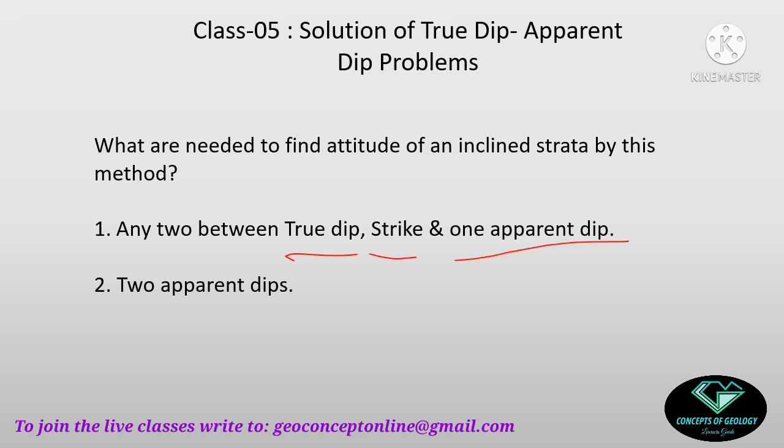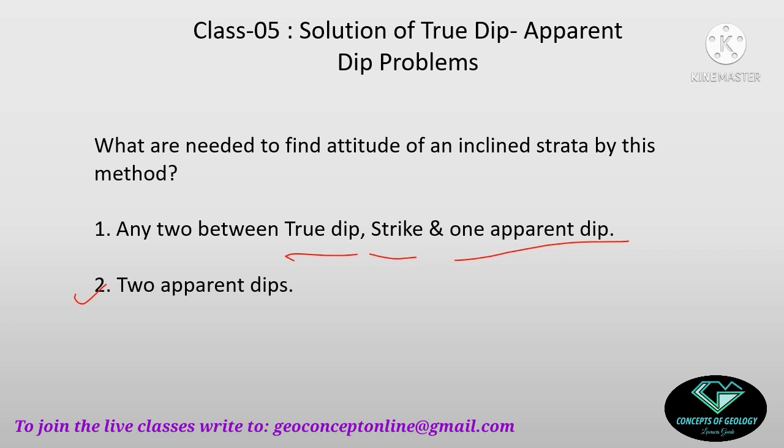So with that much of data, I can get apparent dip in any direction, or the second option is I may have 2 apparent dips in different directions, and using these apparent dips I am trying to find out the attitude of the inclined strata or the planar structure.